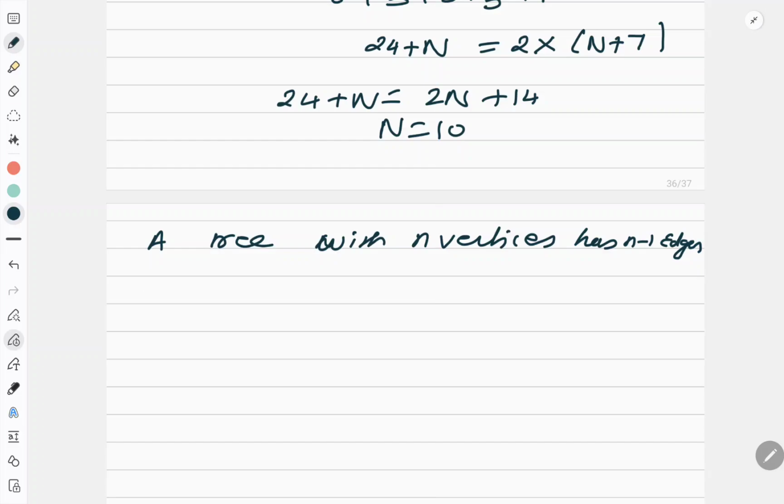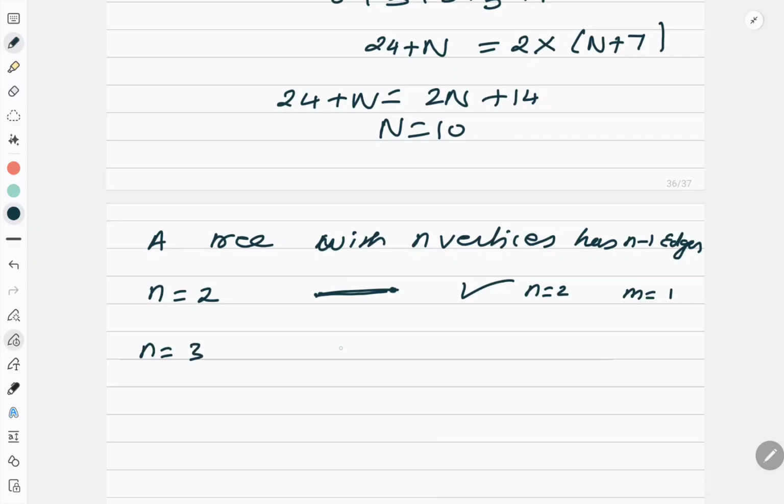What is the concept of induction? We will do for 2, then 3, then we will assume that the result is true for k, and then we will prove that the result is true for k plus 1. So the first part, let n is equal to 2. If n is equal to 2, means if there are 2 vertices, clearly there is only one edge. So the result is true. If n is equal to 2, m is equal to 1.